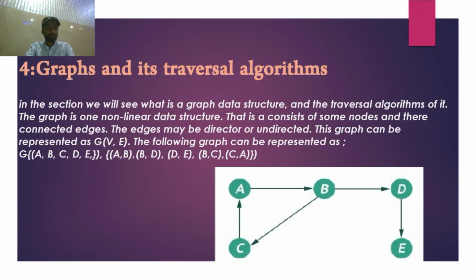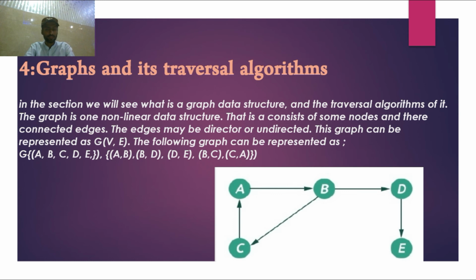Number 4, graph and traversing algorithms. In this section, we will see what a graph data structure is, and the traversing algorithm of it.